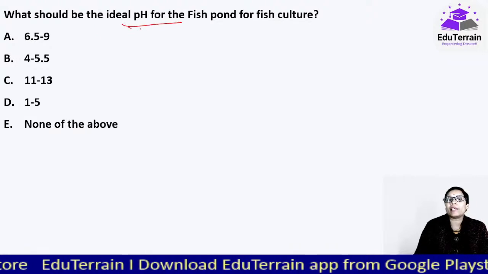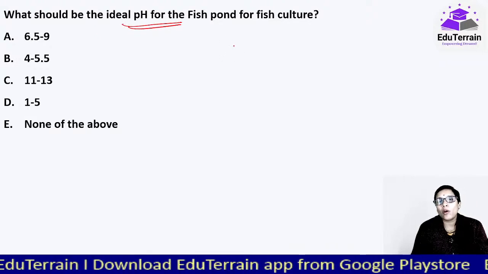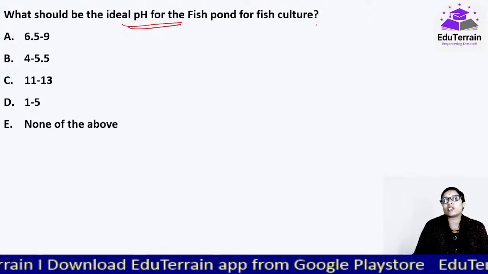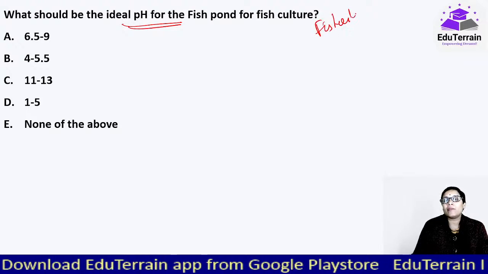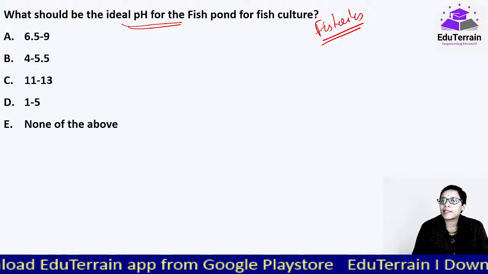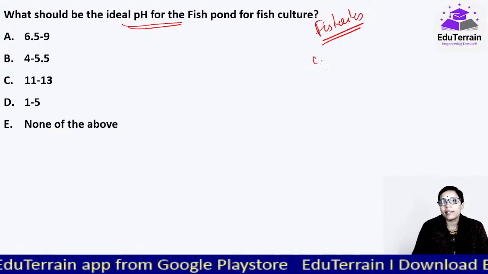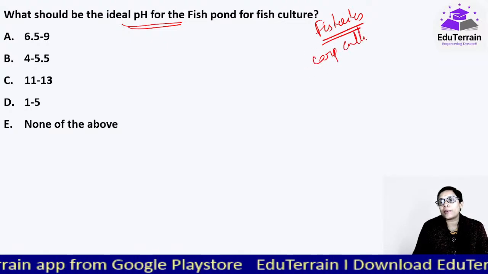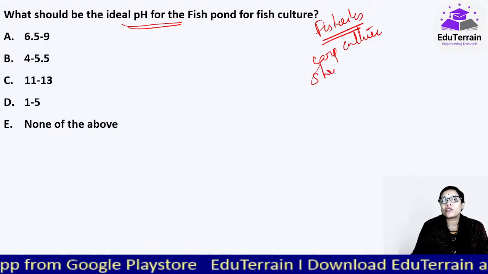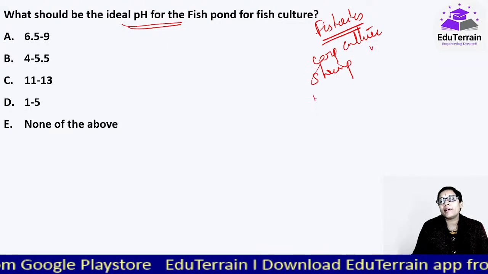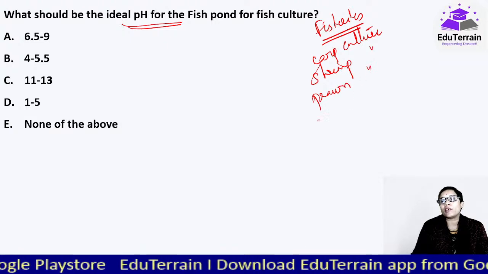What should be the ideal pH for the fish pond for fish culture? Again, this is from the fisheries part. And when we talk about fisheries, there are various kinds of fisheries. One of them is carp culture, very important. Shrimp culture, very important. And prawn culture, very important.